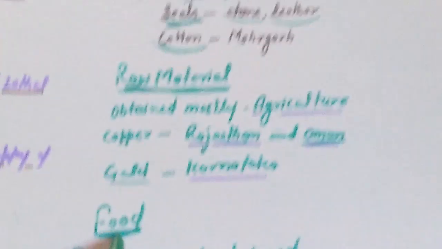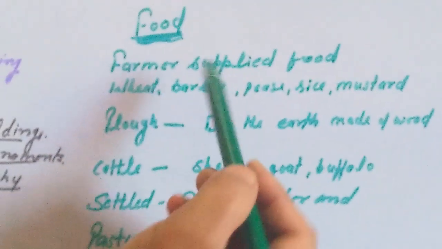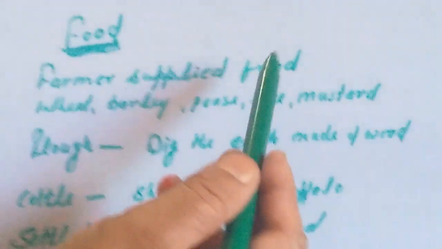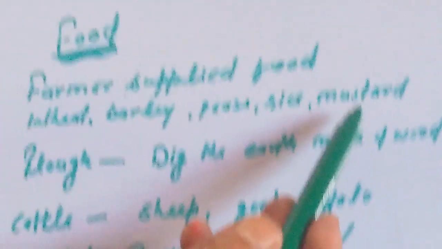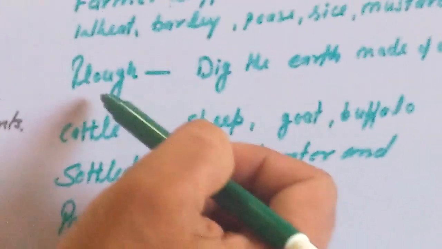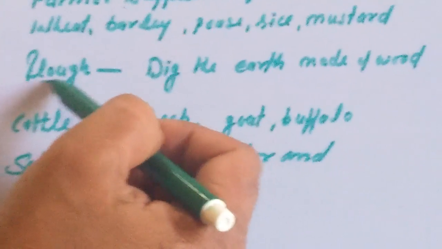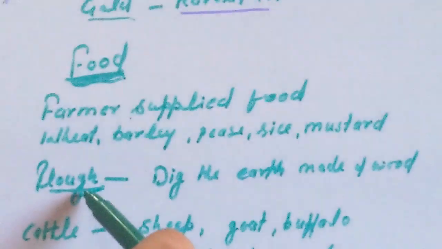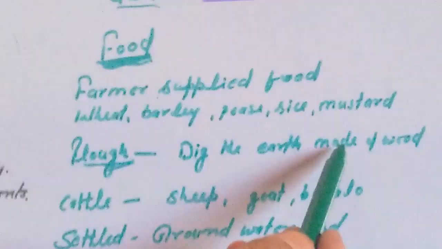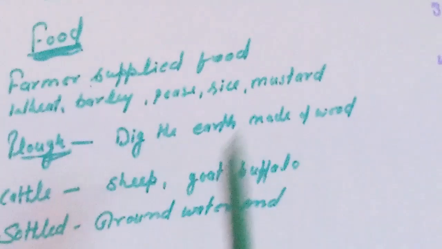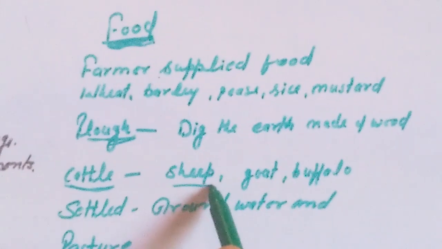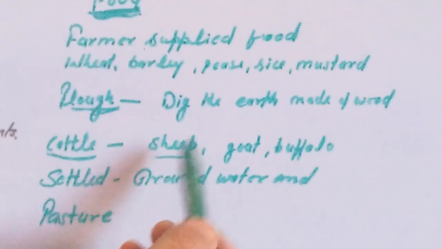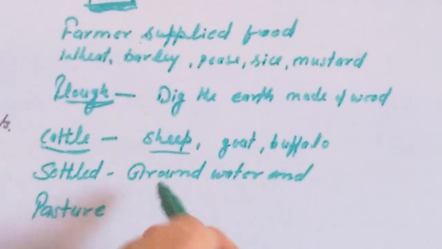The food habits of the people of the Harappan civilization. Farmers and herders supplied the food items. Wheat, barley, peas, rice, mustard, all these things were grown. They used a plow in agriculture, which is used for digging the earth, and this was made of wood. The people of Harappa used to rear animals like sheep, goat, buffalo, and they also used them in agriculture.